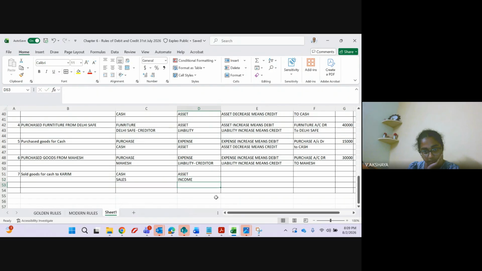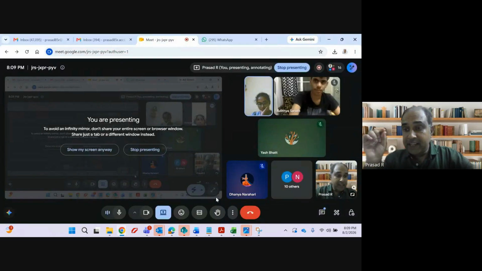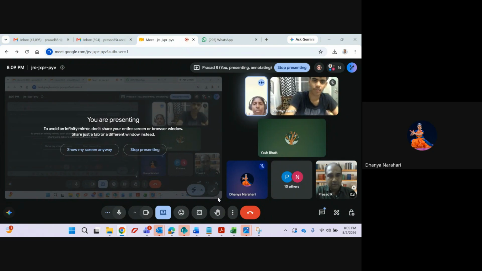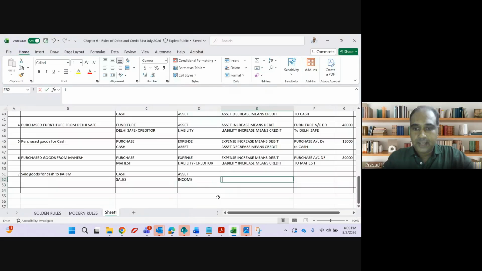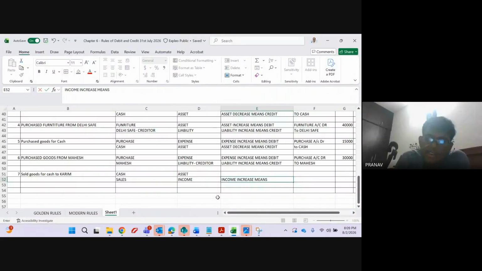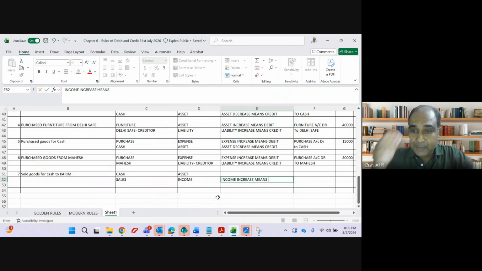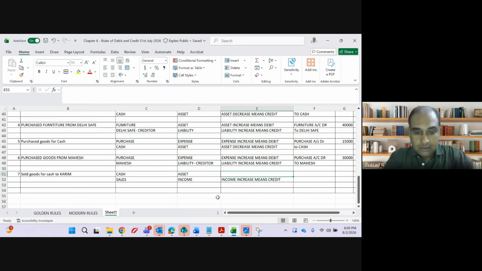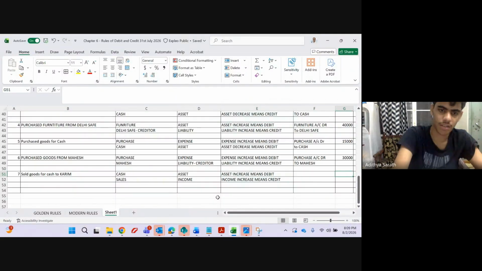When I make a sale, will my income increase or decrease? Increase. Income increase means credit. Fantastic, guys. I was waiting for that answer. Income increase means credit. Asset increase means debit. Debit. Now the accounting entry.